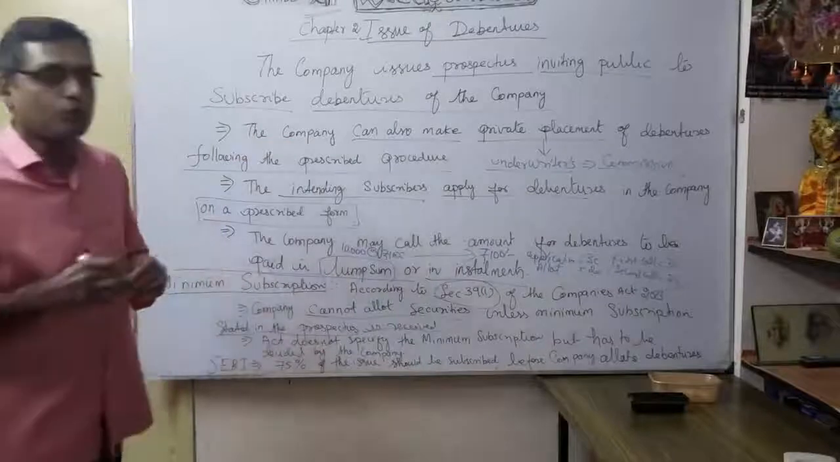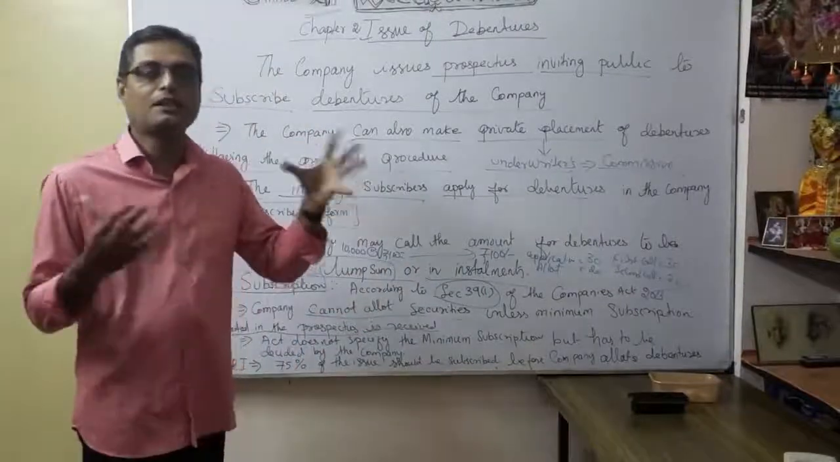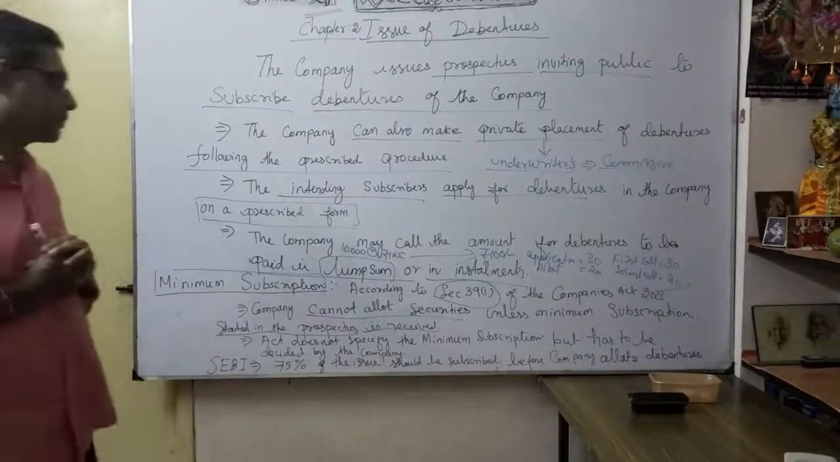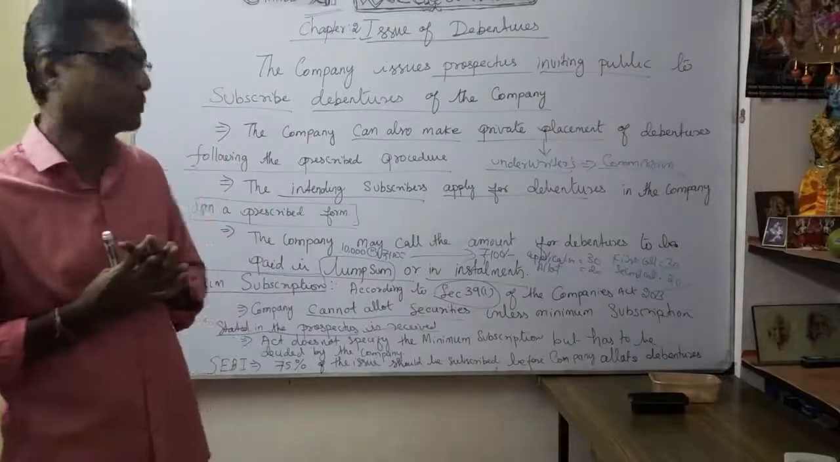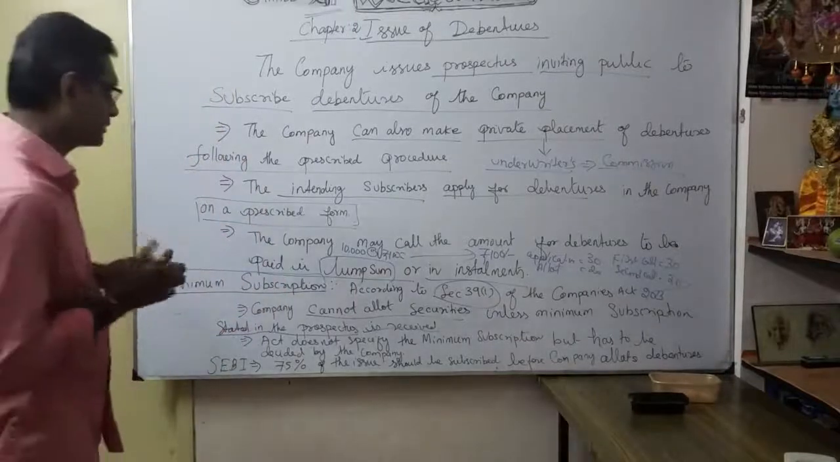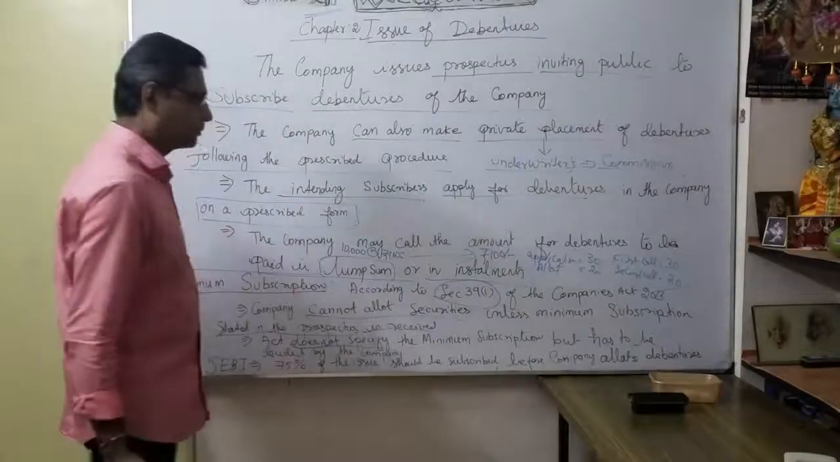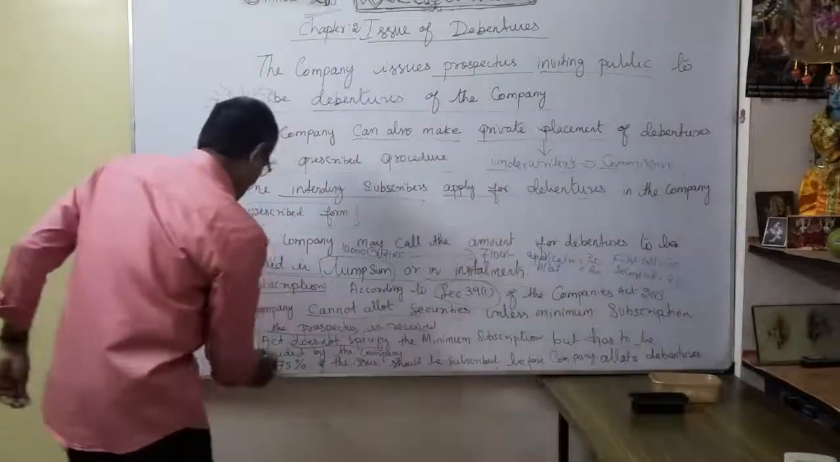Suppose they specify a minimum subscription, that's why they clearly mentioned the minimum subscription stated in the prospectus must be received, unless otherwise. That point is very, very important. The Act does not specify the minimum subscription, but it has to be decided by whom?